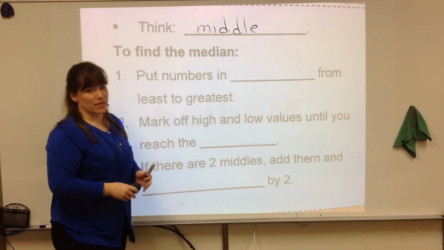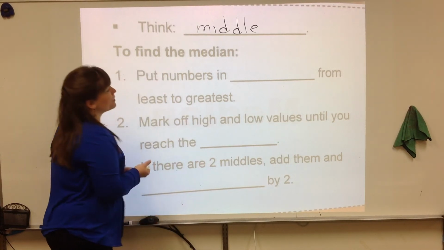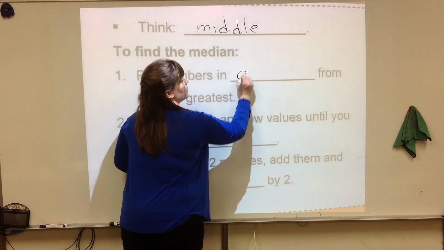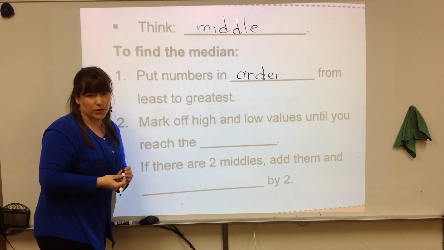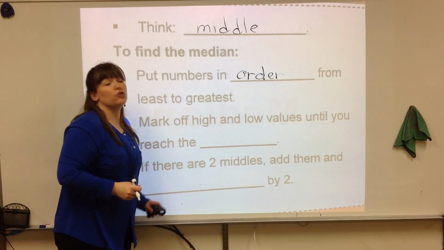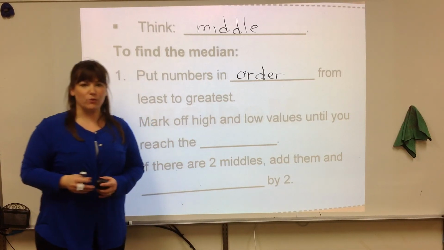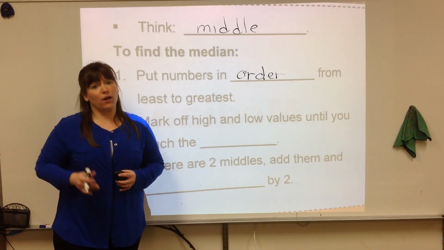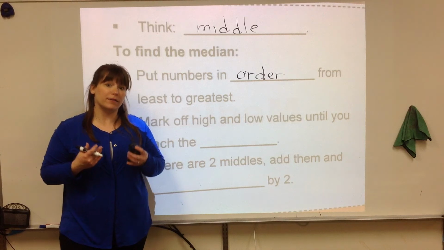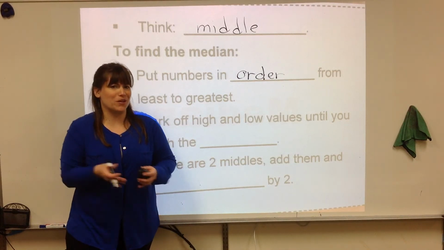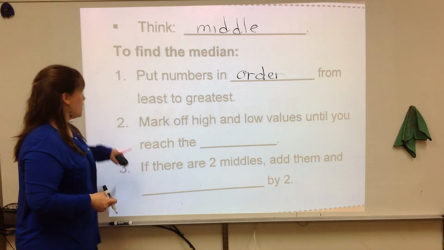To find the median, we're going to put the numbers in order from least to greatest. That's important because you don't want to forget a number. If you put them in order and keep track of them when you're doing that, then you won't accidentally miss one, because that will definitely change your answer of which number is in the middle of all of them.